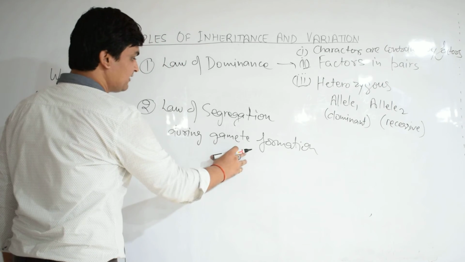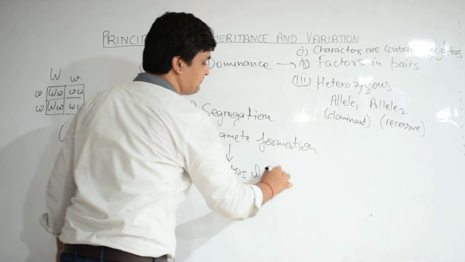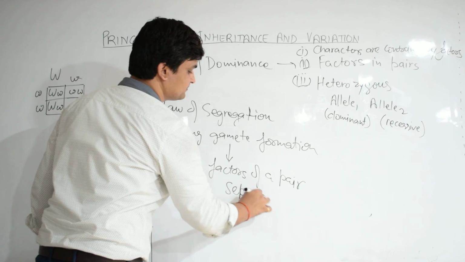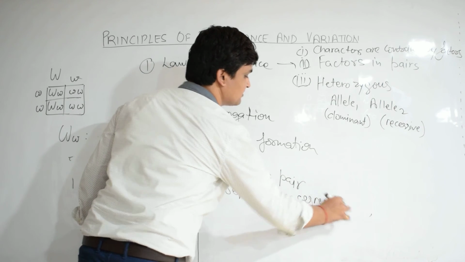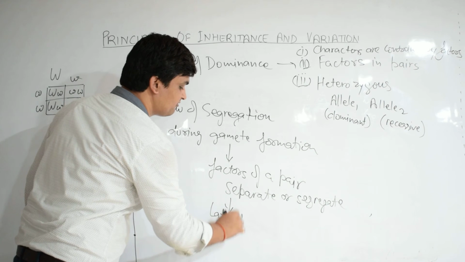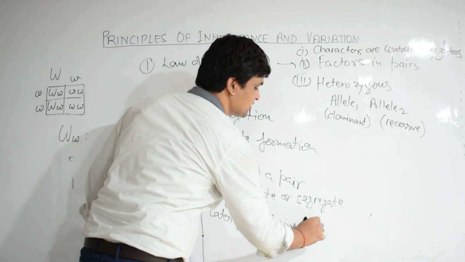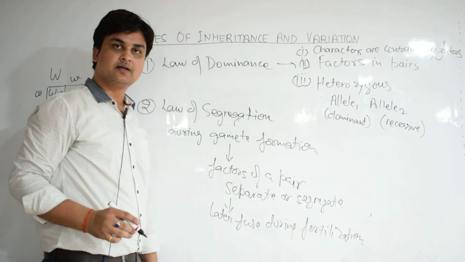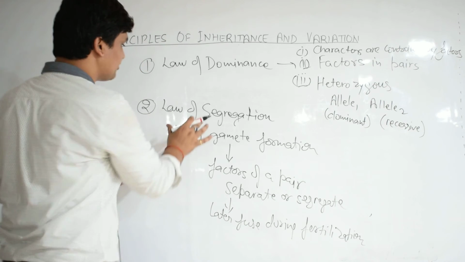So, during gamete formation, factors of a pair separate or segregate, which later fuse during fertilization. Okay?